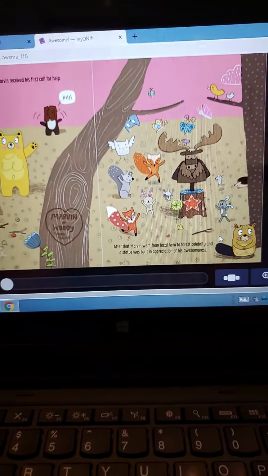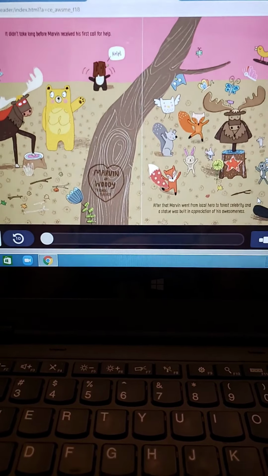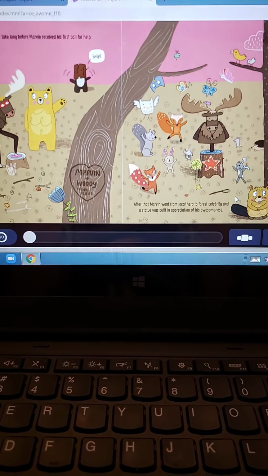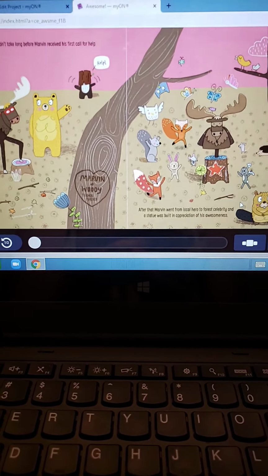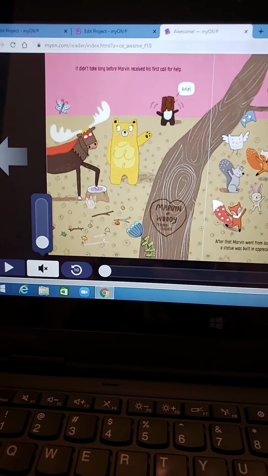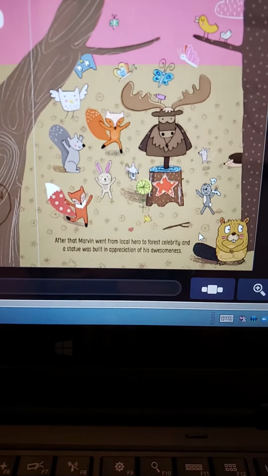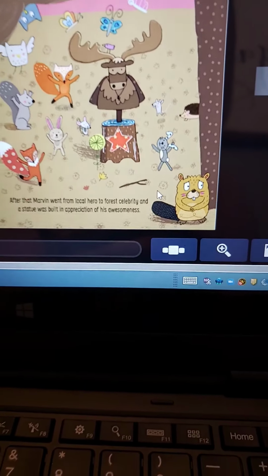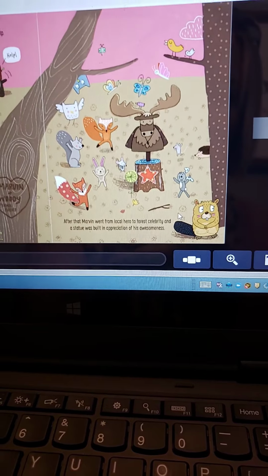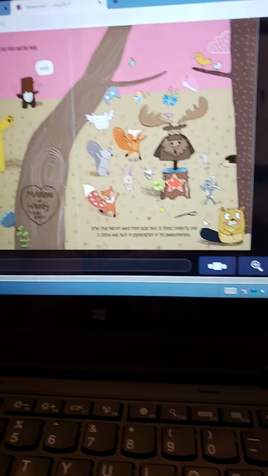Nothing here in the words tell us about Woody and why Woody's feeling left out, but the illustration tells us everything. Look at Marvin over here. He's got a cape on, everybody's cheering for him, everybody's standing around his statue, and look at Woody off to the side. He's away from everybody, and he's got a sad look on his face.